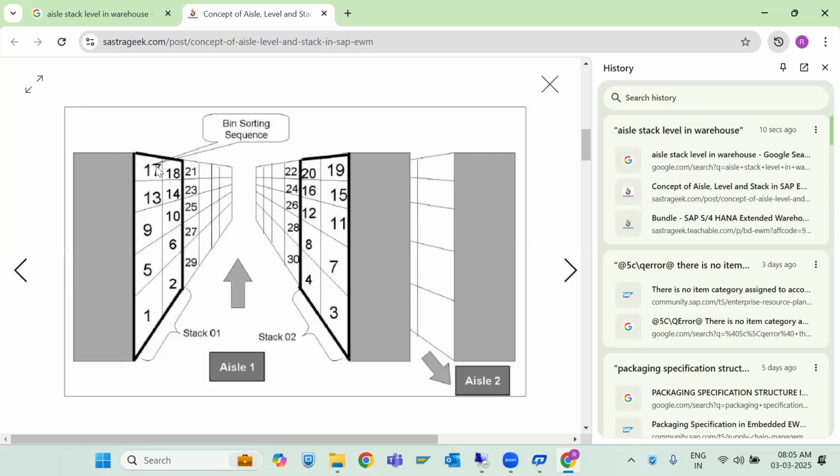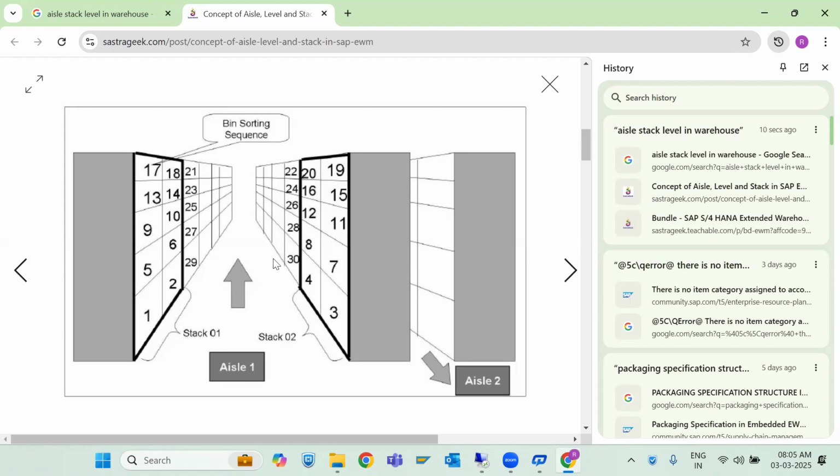Anybody? 17 represents what aisle? Aisle 1. Very good. What is the stack number? 1. Level? 5. So this bin, 17, represents aisle number 1, stack number 1, level number 5. Now what about 6?